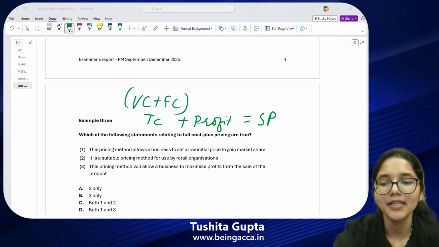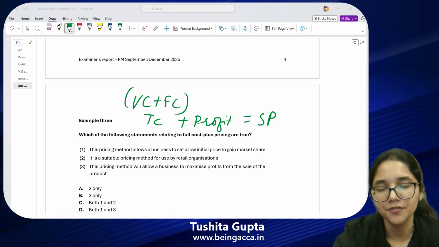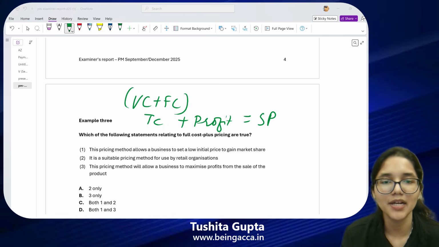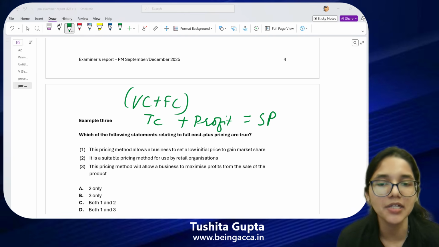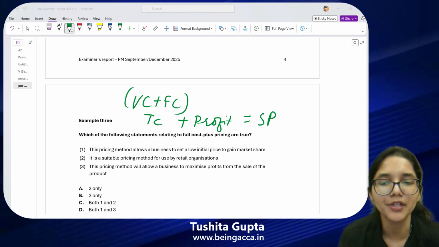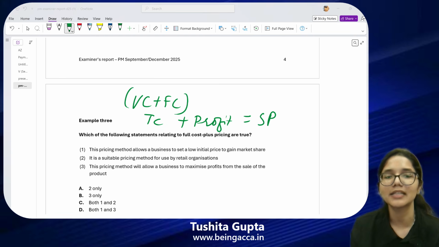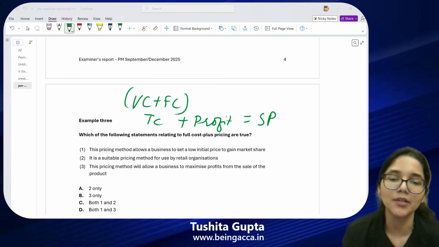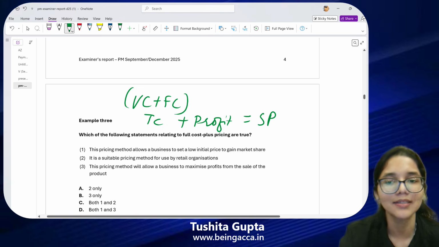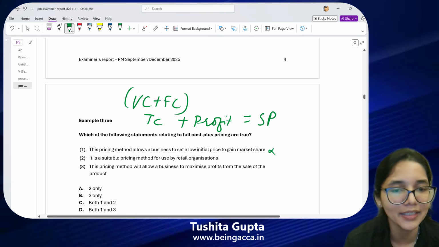Come on, tell me, is this something that you do as part of this policy, the full cost plus pricing? No. Which is the method where you do this? Initially, you set a low price so that you're able to gain a lot of market share. The other day, we were discussing examples also. Yes, absolutely right, Arin. That's the penetration policy. Very good. So, this statement is not applicable for me. This does not have to be one of my answers.